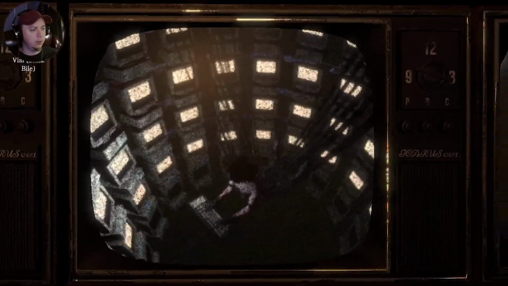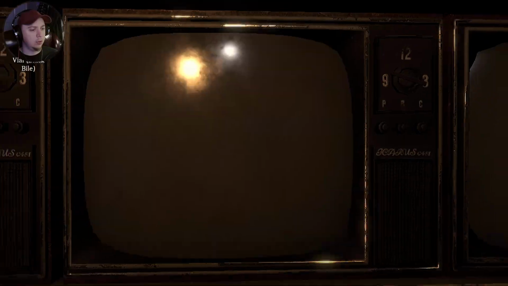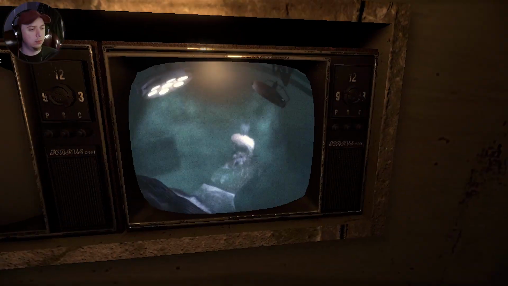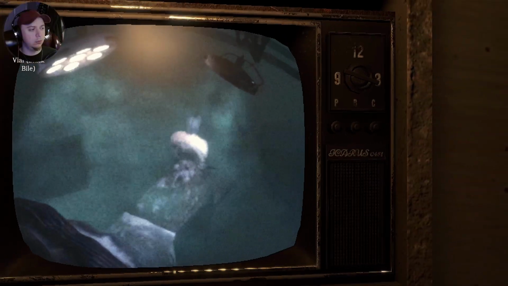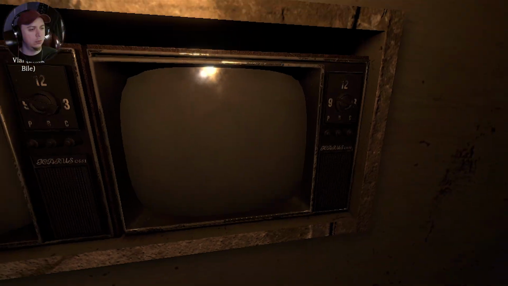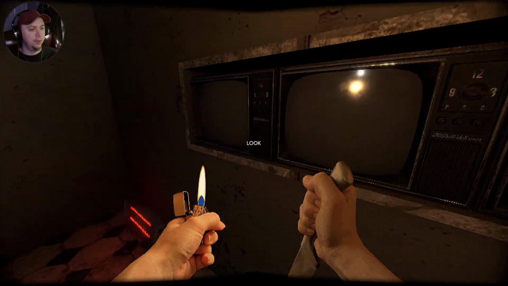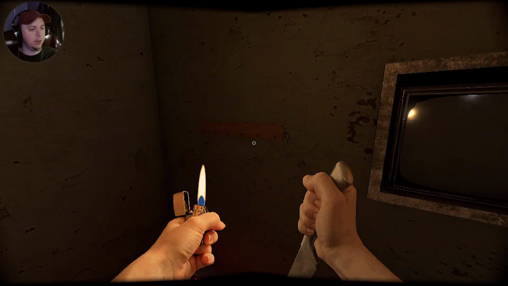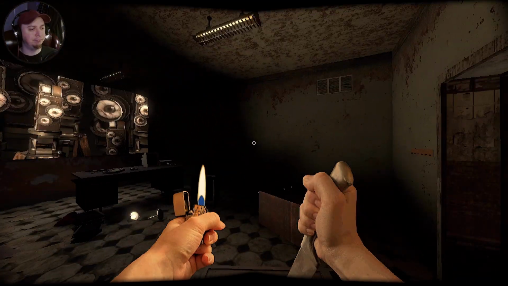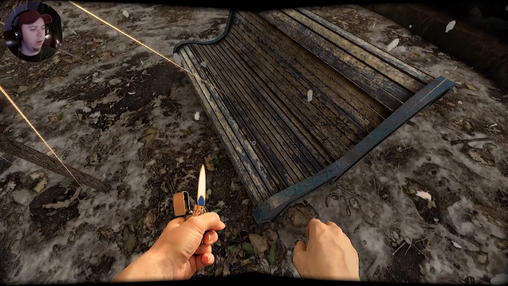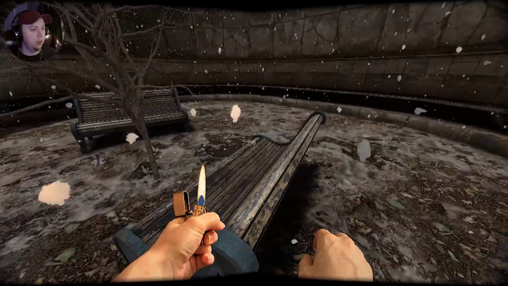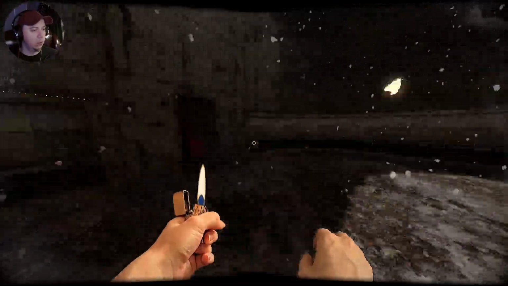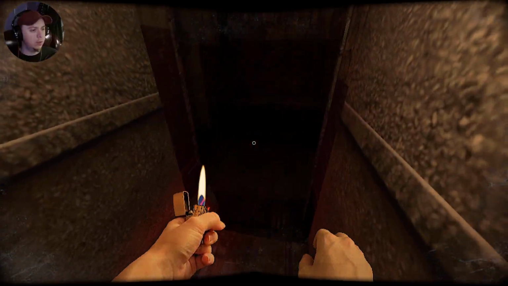Oh my goodness. That looks horrible. Ew. Huh. I actually don't think that tells us anything. There's a note out here I didn't get. Morse code reference sheet. Should read it. Okay. Let's look at that. I didn't realize that was sitting there before.